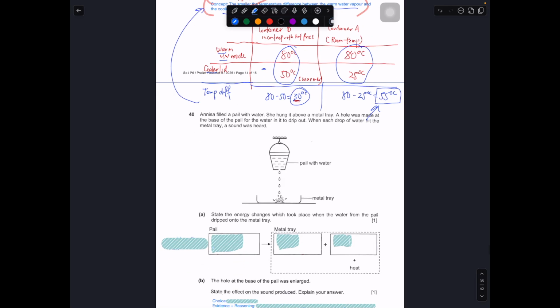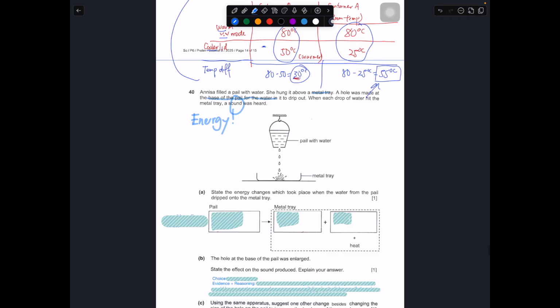Question number 40 is really on energy. Okay, so Anissa filled a pail with water. She hung it above the metal tray. A hole was made at the base of the pail for the water to drip out. With each drop of water that hit the metal tray, you heard a sound. So basically they ask you to state the energy change which took place when the water from the pail dripped onto the metal tray.